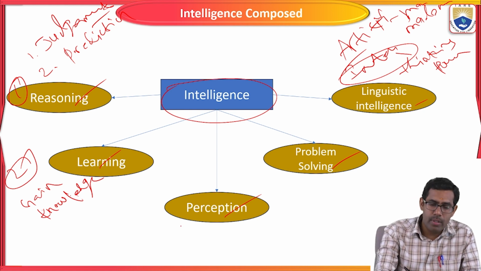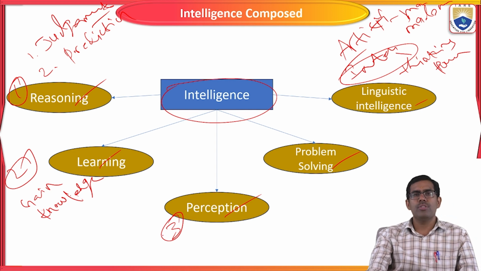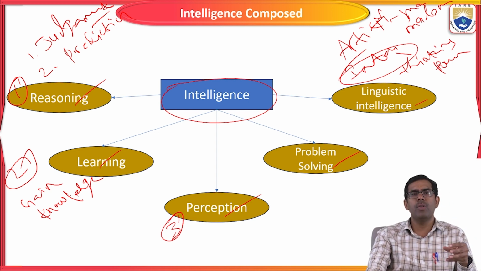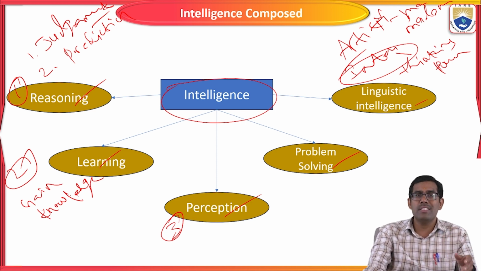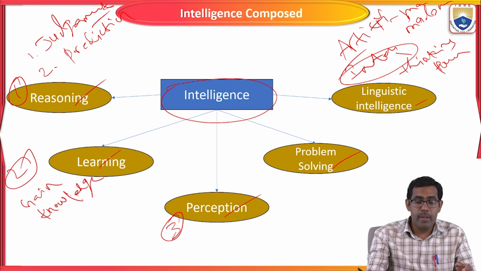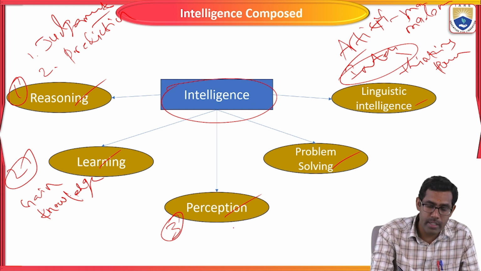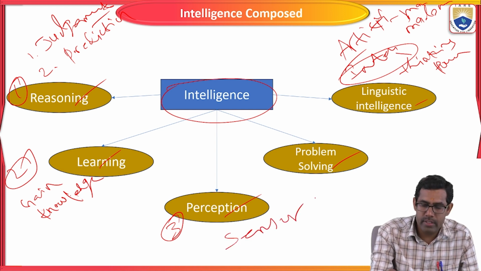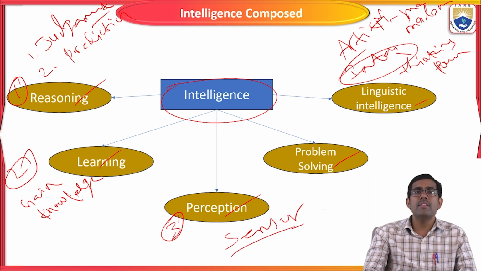The next one is perception. Perception means accuracy: what is the accuracy for the particular problem statement. For example, sensors.